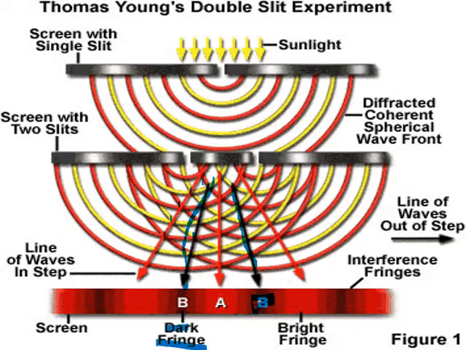So this is the case. Ultimately on the screen you are going to get certain bands, alternate dark and bright fringes over the screen. So why are these bright and dark fringes there? The explanation of that was given by Young as the superposition theorem. What is the superposition theorem? That we are going to see.